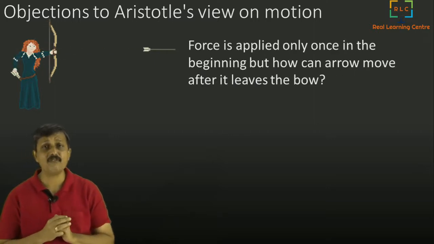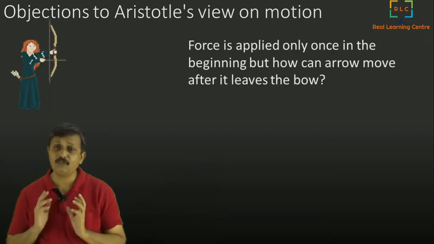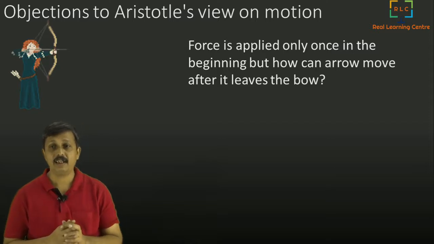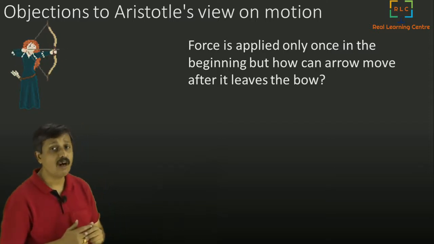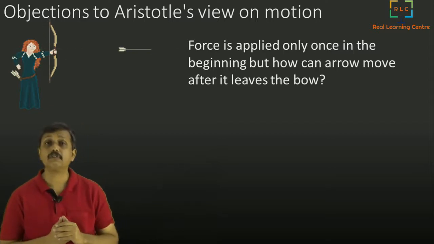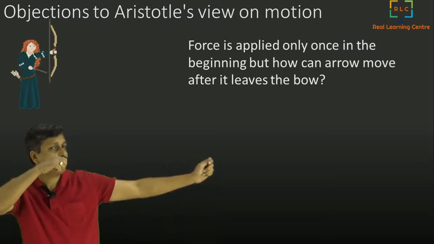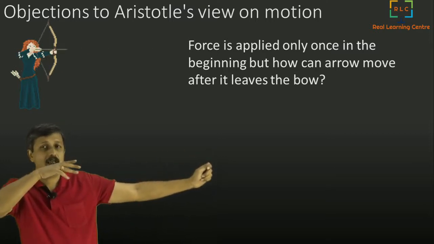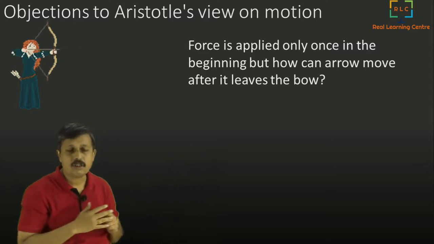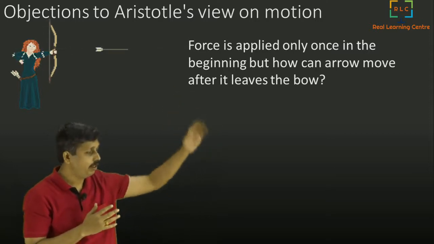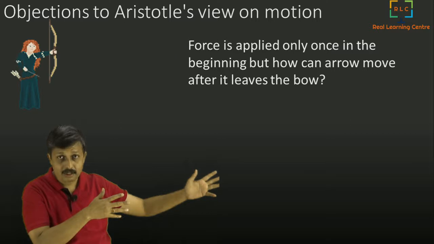If you look very carefully, force is applied only once in the beginning. How can the arrow move after it leaves the bow? You applied the force, you pulled it and left it, and the arrow keeps on going. Now the question is, why is it going?